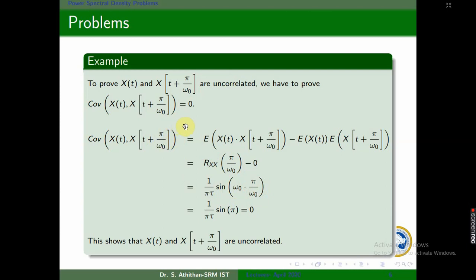This completes the problem. We have seen 2-3 problems in this, and this may help you to solve university exam problems.